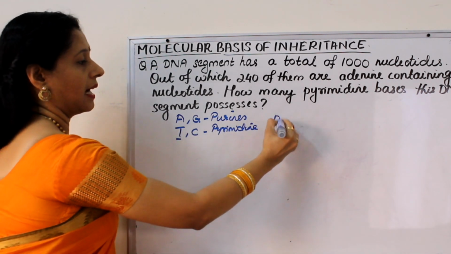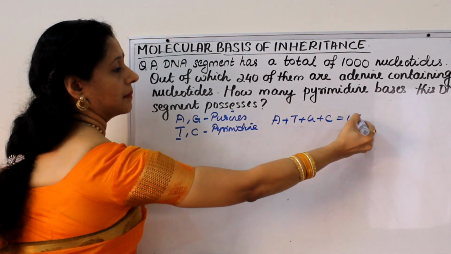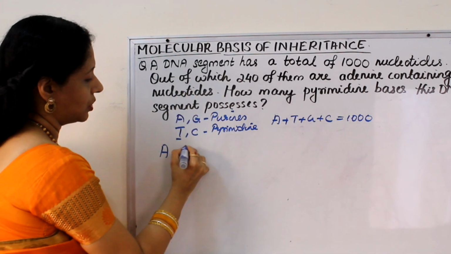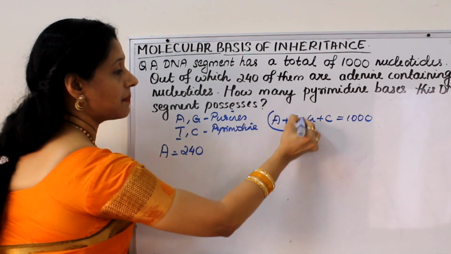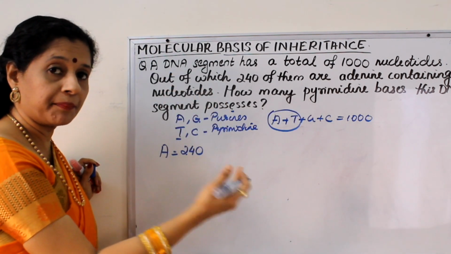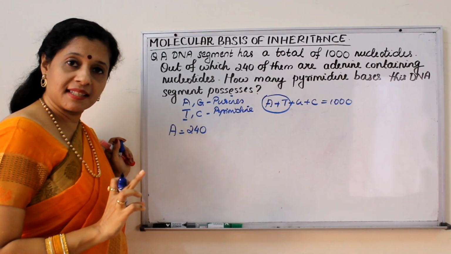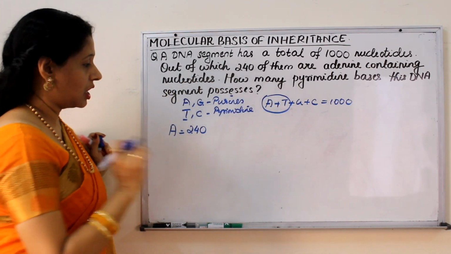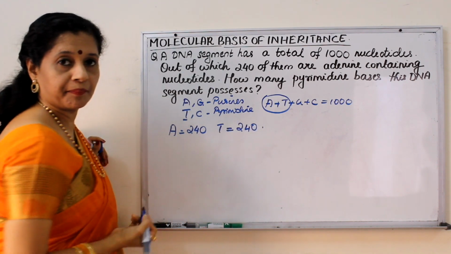So total adenine plus thymine plus guanine plus cytosine is 1000, right? We know adenine is 240. Adenine always base pairs with thymine. So whenever there is an adenine, opposite what should come? Thymine. In 240 places adenine comes, which means in 240 places thymine is also occurring. So we can say that thymine is also 240.